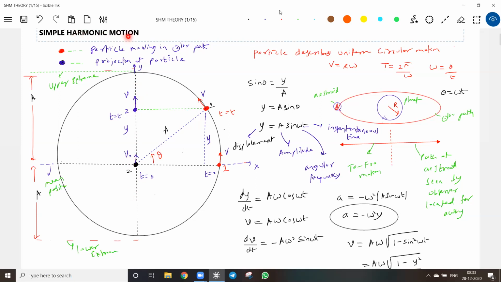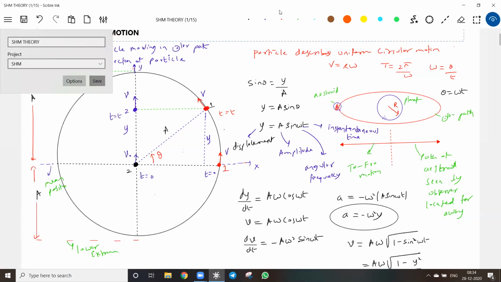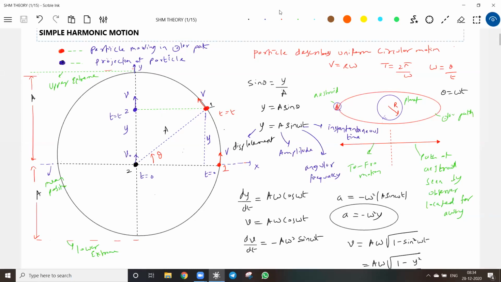So harmonic motion. Why simple? I think you know trigonometry. If I give any problem related to sine theta, cos theta, you are all very good at it, no? That's why the name simple. Sir, what do you mean by complex? Later I'll introduce that. The mathematics we are going to notice is very simple trigonometry. That's why simple harmonic motion. Got the idea, no? Shall I say that your chapter is over if you know this much? Everything else is an extension, an application of this.